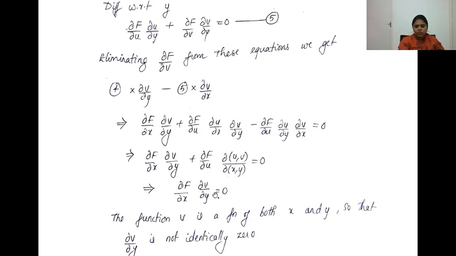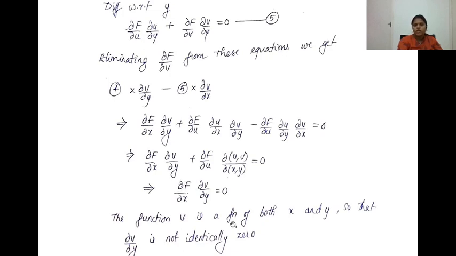And again you have a product of two functions, so one of them must be 0. Now we started with v as a function of x and y. So v is a relation involving x and y, so ∂v/∂y is not identically 0. So ∂f/∂x must be 0.